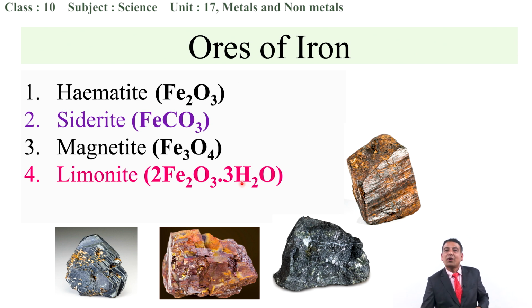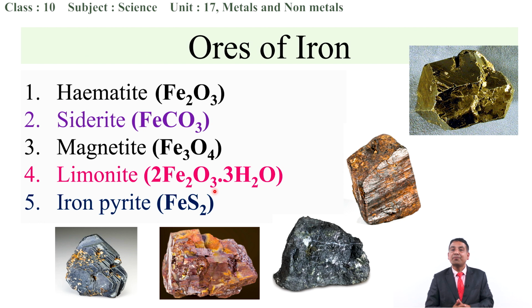This is called water of crystallization, because to obtain crystals, the compound should contain some water molecules bonded with specific groups of the compound. So, this is the impure form of iron called limonite.